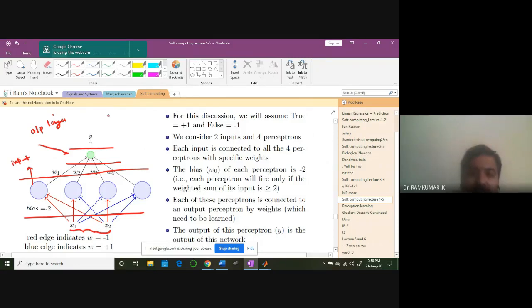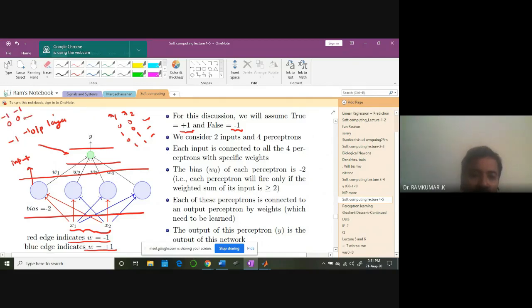How many possible inputs are there? x1, x2 can be 0,0; 1,0; 0,1; 1,1. There are totally four possible inputs. I am going to make it in such a fashion that by appropriately fixing the weights, the red edge indicates -1 and the blue edge indicates +1. See here, for the first neuron, my inputs will be 0, 0, and the corresponding weights are -1, -1. If I choose like that, true is +1 and false is -1. For this case, we are going to assume this. Therefore, 0, 0 is going to be -1, -1.